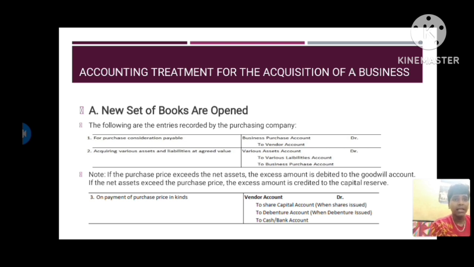Note: if the purchase price exceeds the net assets, the excess amount is debited to the goodwill account. If the net assets exceed the purchase price, the excess amount is credited to the capital reserve. On payment of the purchase price: Vendor Account debit to Share Capital Account, Debenture Account, and Cash Account. As I already told you, payment to the vendor may be made in cash, shares or debentures.